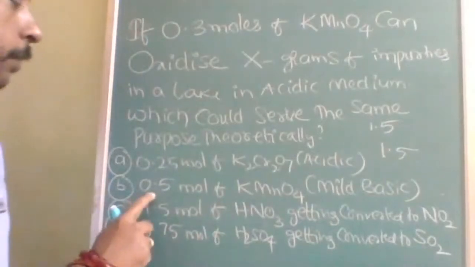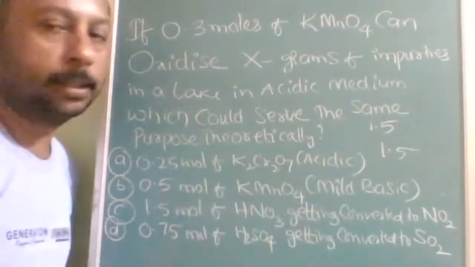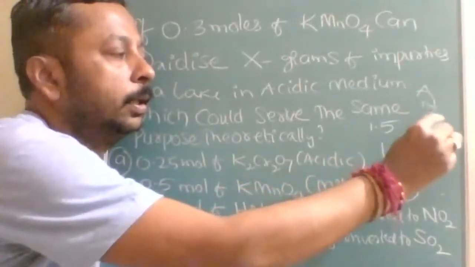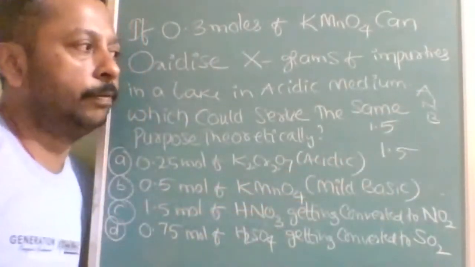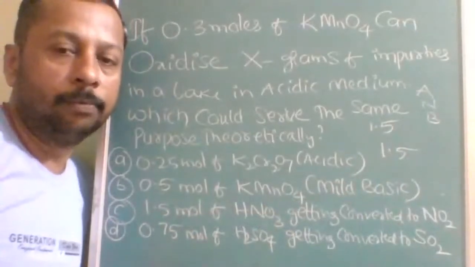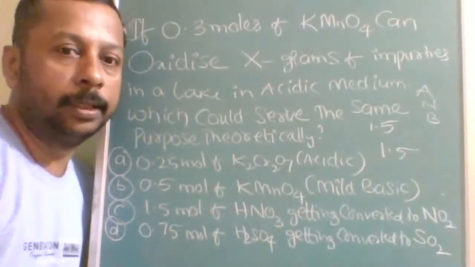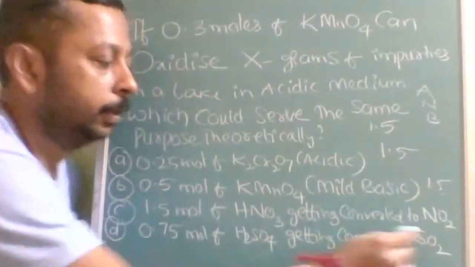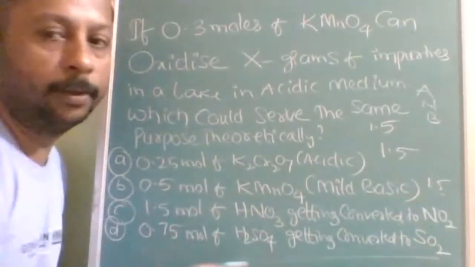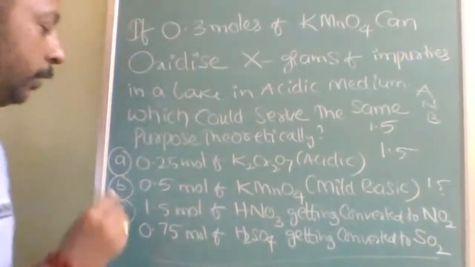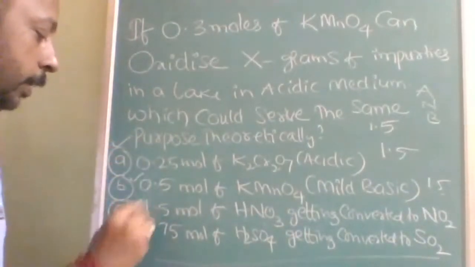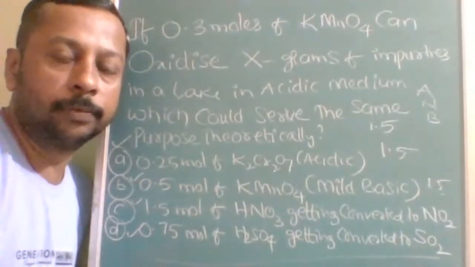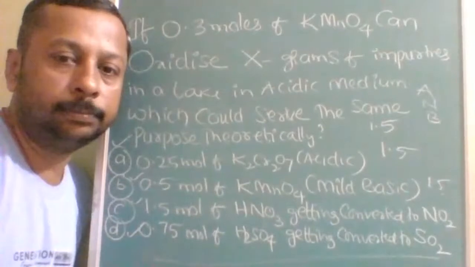Okay. 0.5 into mild base. A and B, I already told you. 531. Is it understood? 531. So here 3 into 0.5, so it is also 1.5. Here also you will get 1.5. Here also you will get 1.5. So the answers are A, B, C and D. Is that clear to all of you?